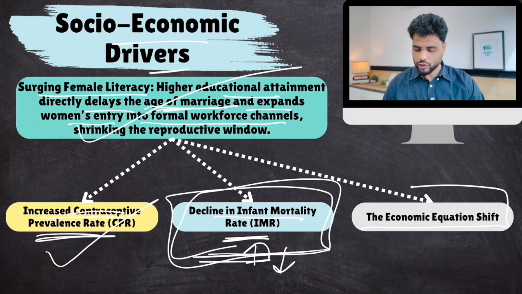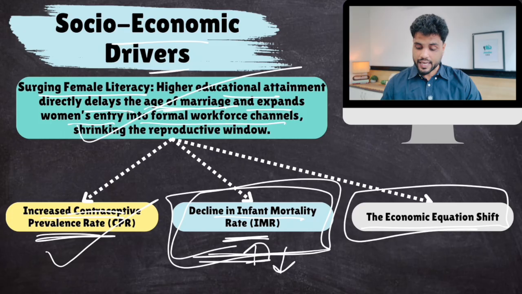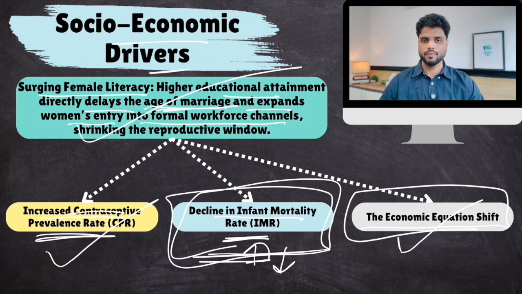Then economic equation shift. Again, women have become more independent and they choose their career over a lot of family responsibilities. And plus, if females choose to have a lot of children, then they would have to sacrifice their careers. That is a choice that is not being made by many females. And even their families are supporting it. So this has changed the equation. Make sense? So these are the socio-economic drivers.